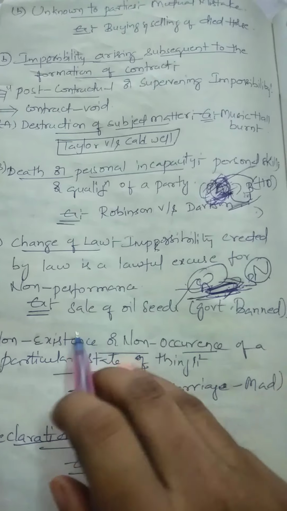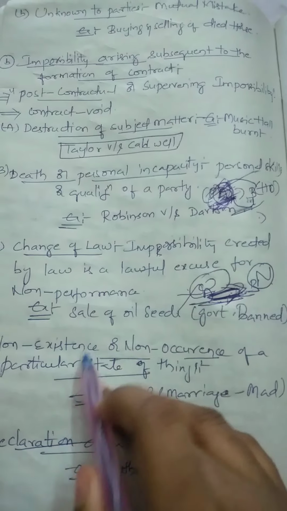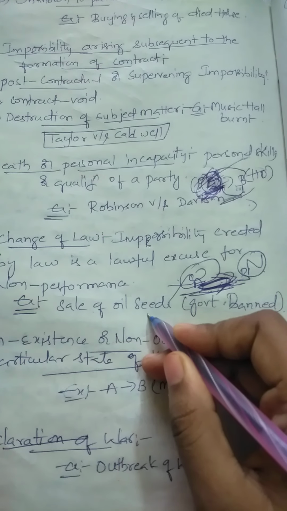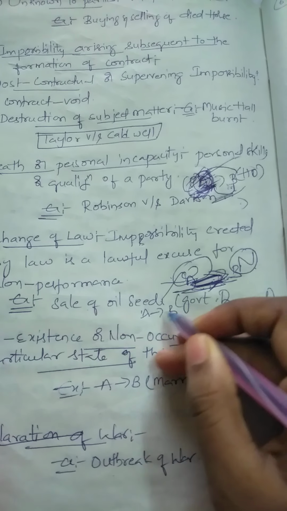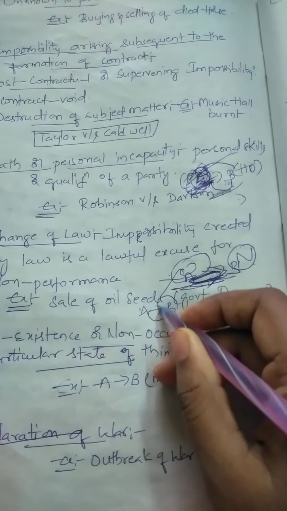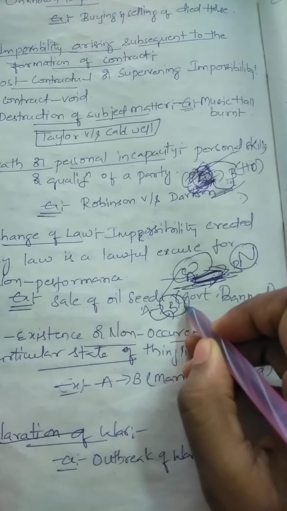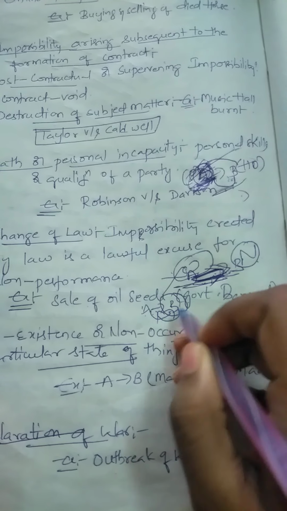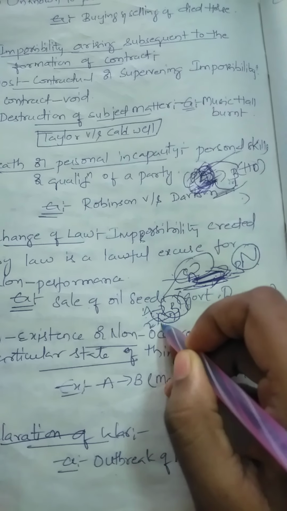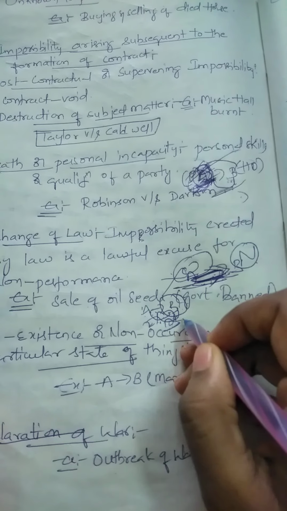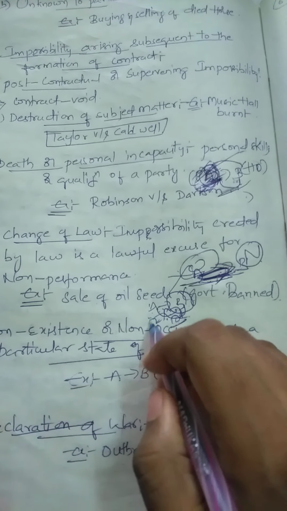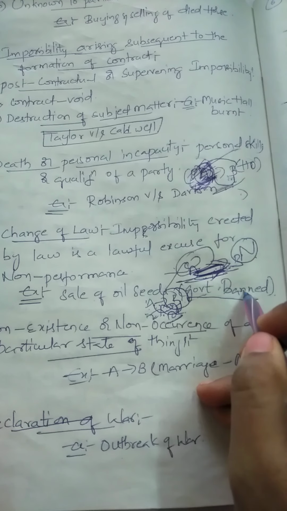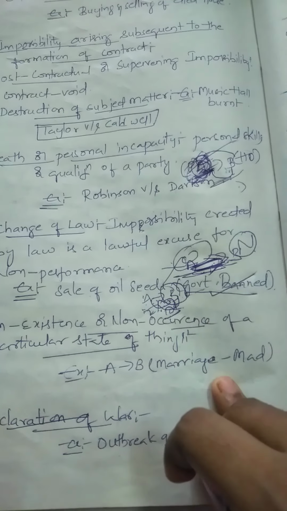For example, the sale of oil seeds. A is an oil seeds seller and agrees to sell his oil seeds to B, and B accepts, saying if you sell your oil seeds to me, I will give you 10,000 rupees. But after the agreement, the government has banned the selling of oil seeds.